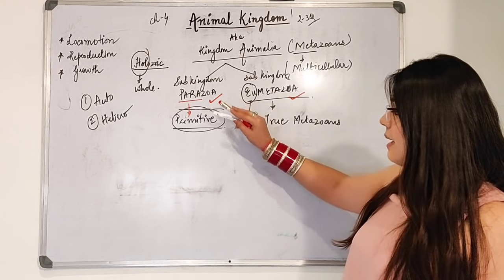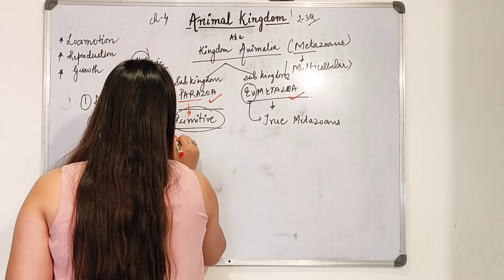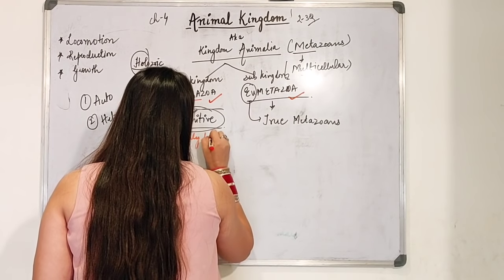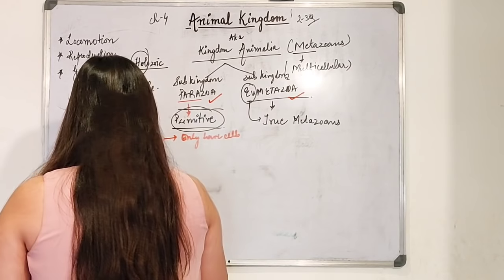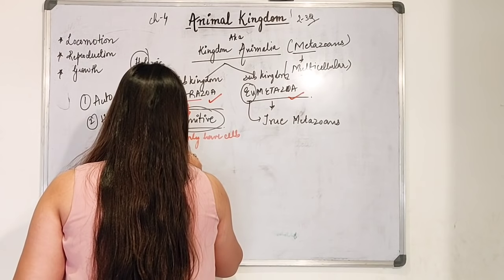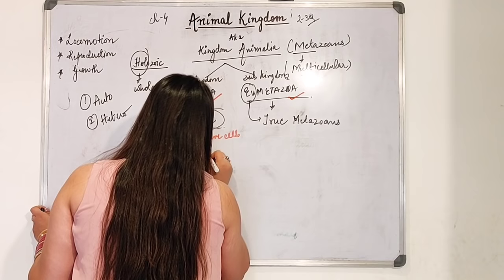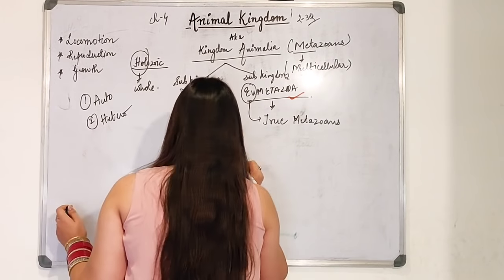So now the examples. Beta, in this what will come? They only have cells in their body. Example of the phylum which only has cells here will be Porifera.